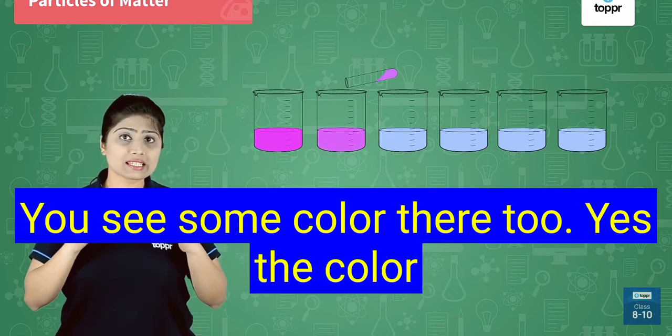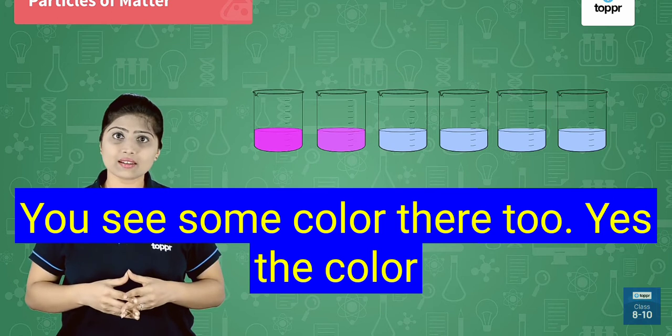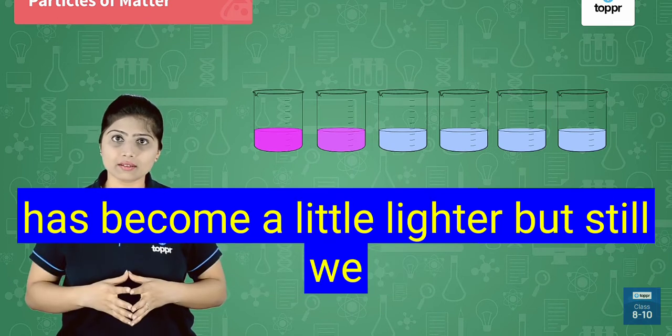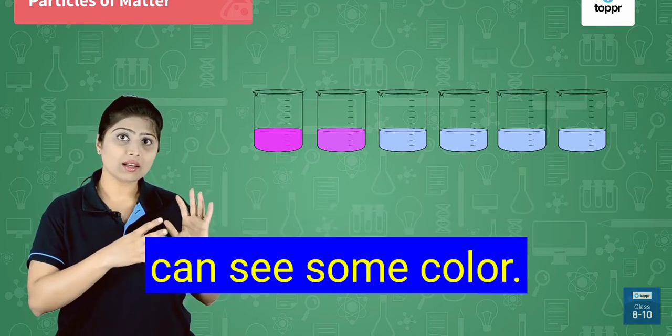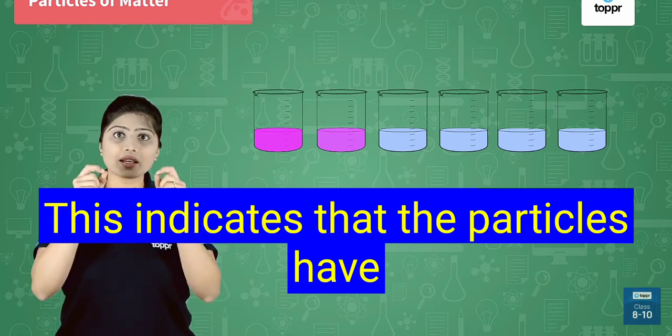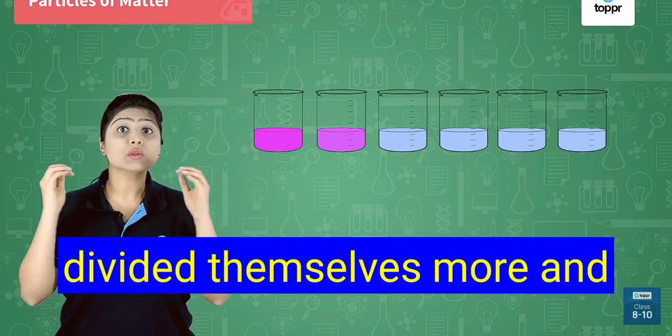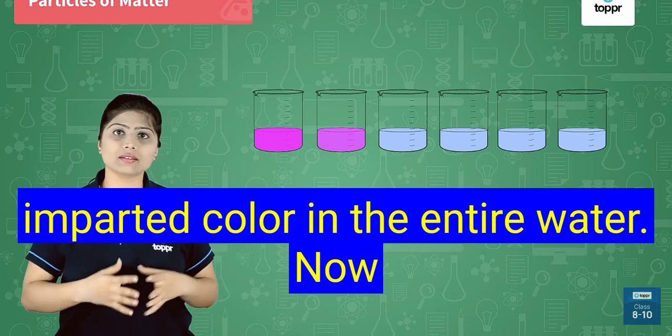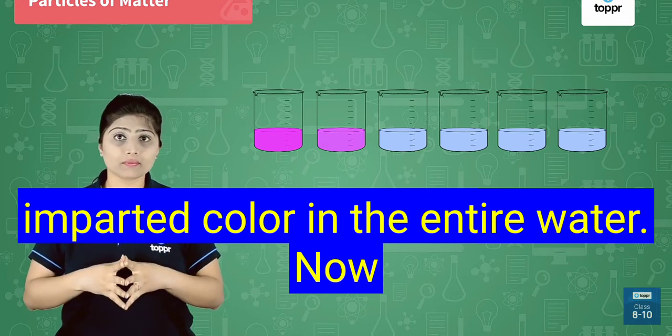Now let's take 10 ml of this solution and let's put it in the second beaker of water. Do you see some color there too? Yes, the color has become a little lighter, but still we can see some color. This indicates that the particles have divided themselves more and imparted color in the entire water.